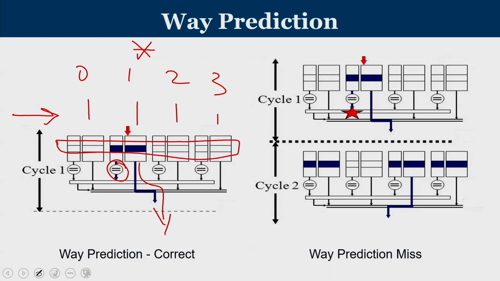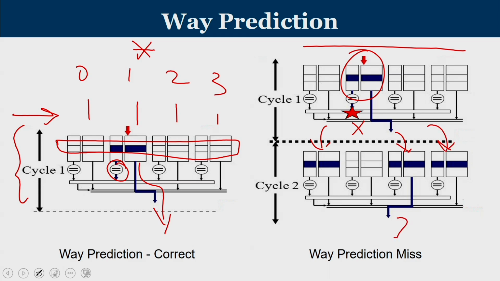What is the benefit of a multi-way associative cache? We could store a greater number of lines in a given cache set. So if the prediction is correct, then our hit time is very less, on the order of a direct mapped cache. Now, if the prediction goes wrong, this is the case on the right side. We tried this way as per the prediction information, but it resulted in a miss. That does not mean that this particular address is a miss in the cache. In the next cycle, the remaining three ways are searched in parallel to find out whether it is a hit or not.